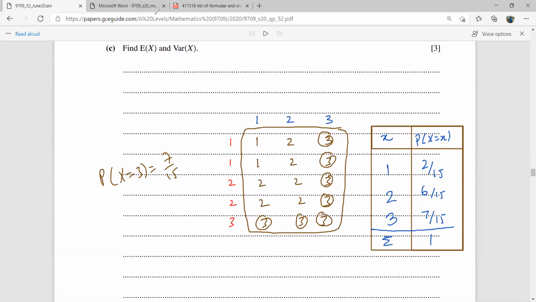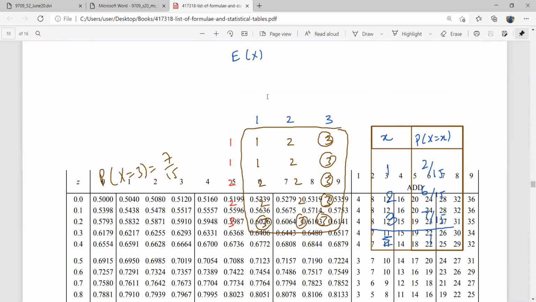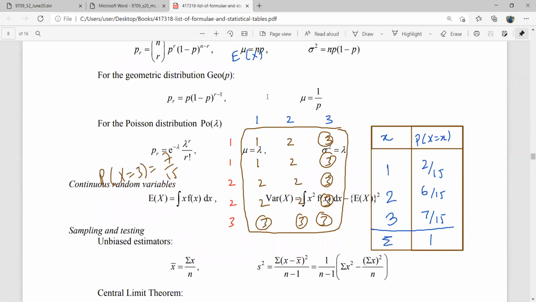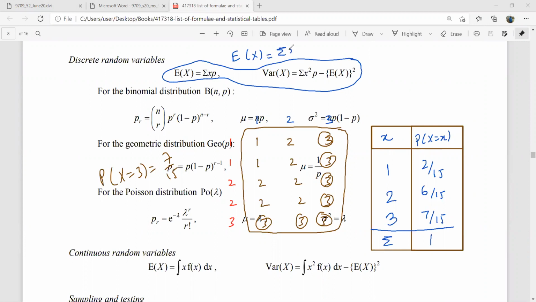It says find E of X. The formula for E of X will be given in your formula sheet. Let me show you the formula here. Guys, you must know what formulas will be given to you. These are the formulas given: the formula for E of X and the formula for the variance of X. But we used to write it as E of X is sigma x into the probability X equal to x.